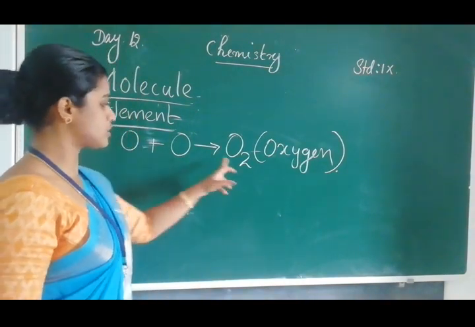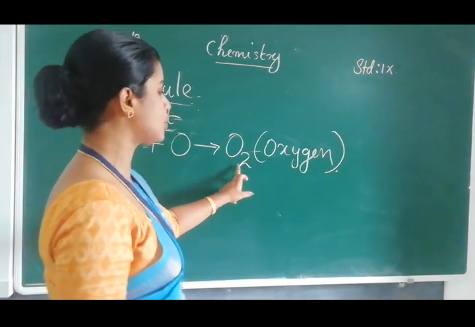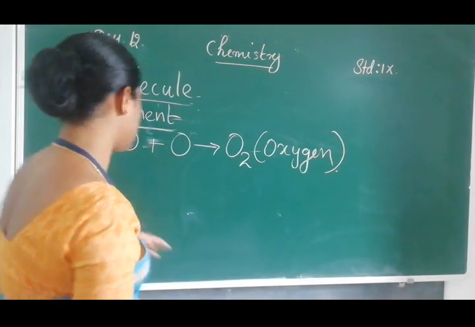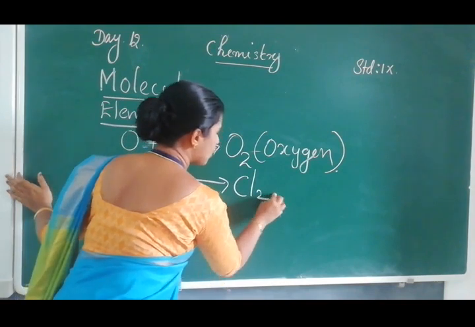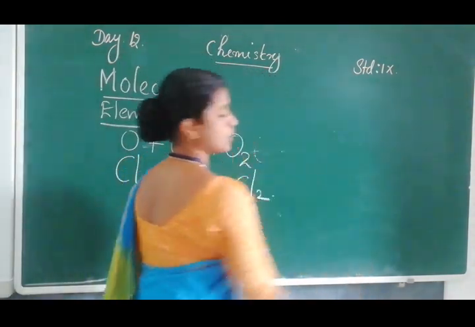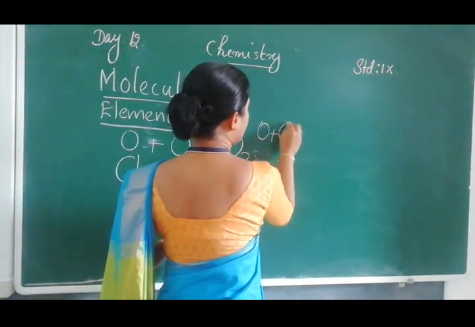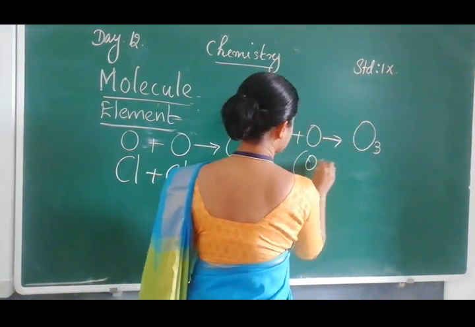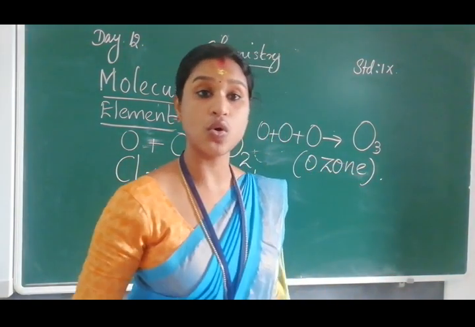If you consider the oxygen molecule, two oxygen atoms combine to form the O2 molecule, which is known as the oxygen molecule. When you consider the chlorine molecule, two chlorine atoms combine to form the chlorine molecule. When you consider three oxygen atoms, O plus O plus O, giving O3, that is the ozone molecule.